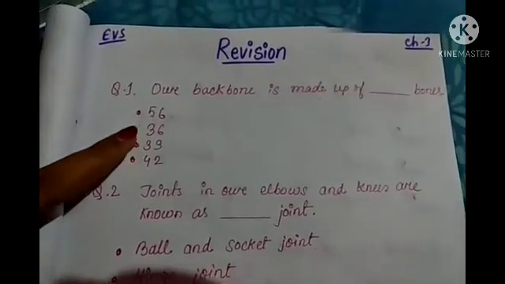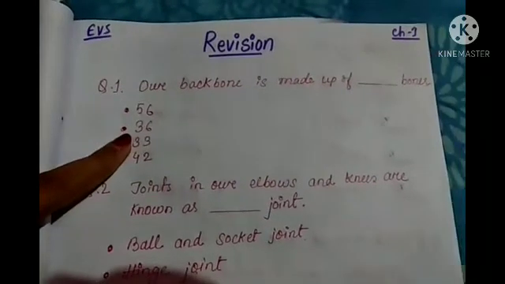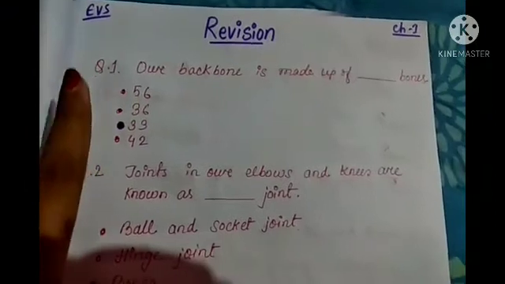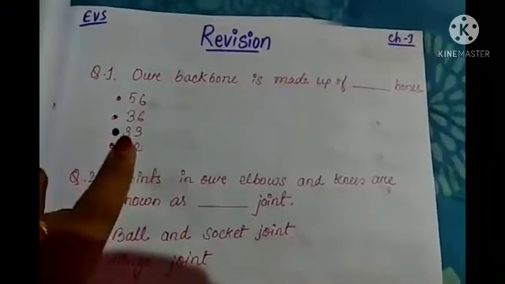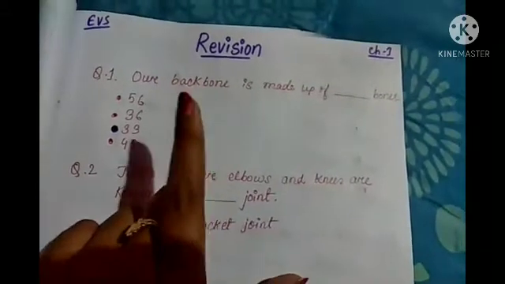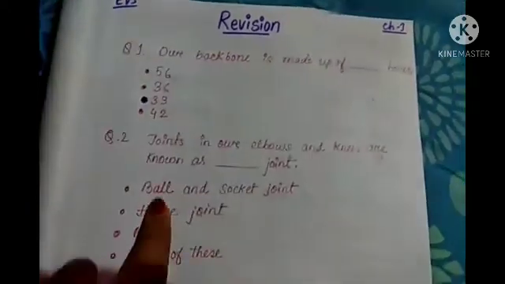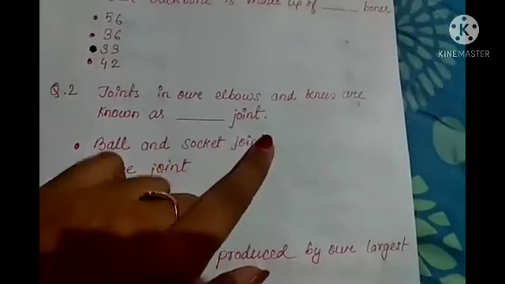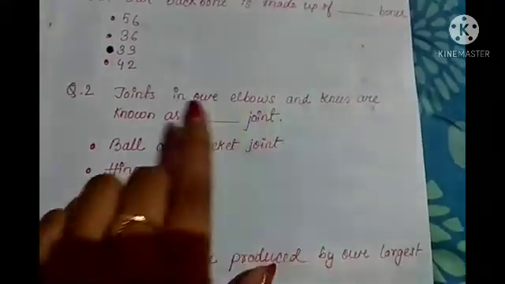So what you have to do? Just click here, okay. After clicking, it will become like this, okay. Some black dot will come. That means you have ticked this answer, and this is the answer for this question, okay. And you'll get marks for this. Now question number 2: joints in our elbows and knees are known as dash joint, okay. So in elbows and knees, what type of joint do we have?